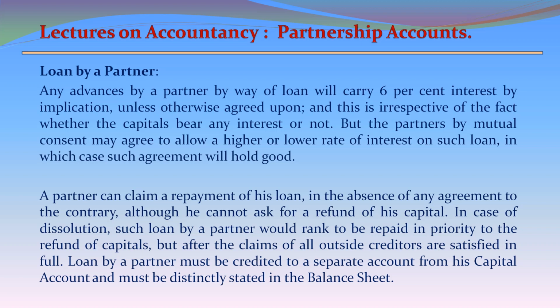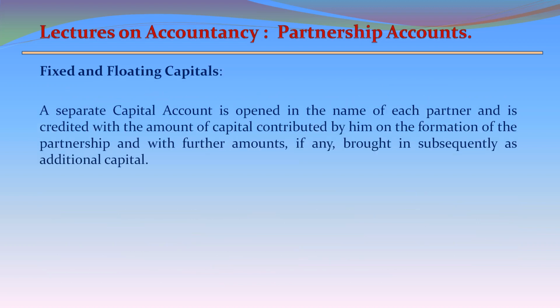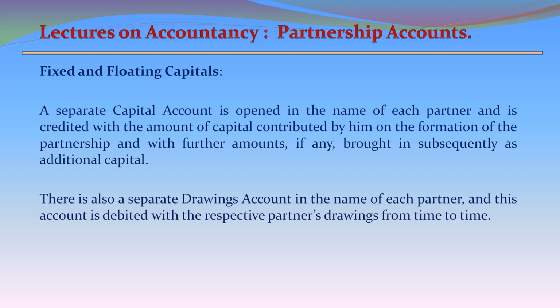Loan by a partner must be credited to a separate account from his capital account and must be distinctly stated in the balance sheet. Fixed and floating capitals. A separate capital account is opened in the name of each partner and is credited with the amount of capital contributed by him on the formation of the partnership and with further amounts, if any, brought in subsequently as additional capital. There is also a separate drawings account in the name of each partner, and this account is debited with the respective partner's drawings from time to time.